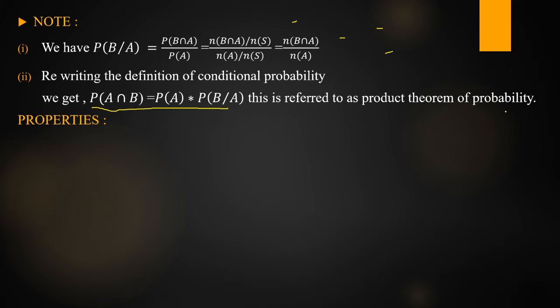So next, properties. We have some properties. What are those properties? See here. Suppose A is a subset of B, then P of B given A is equal to 1. Anyone, can you tell me the reason for this? Using this condition, A is a subset of B, then P of B given A is equal to 1. Why is this value 1? What is the reason?